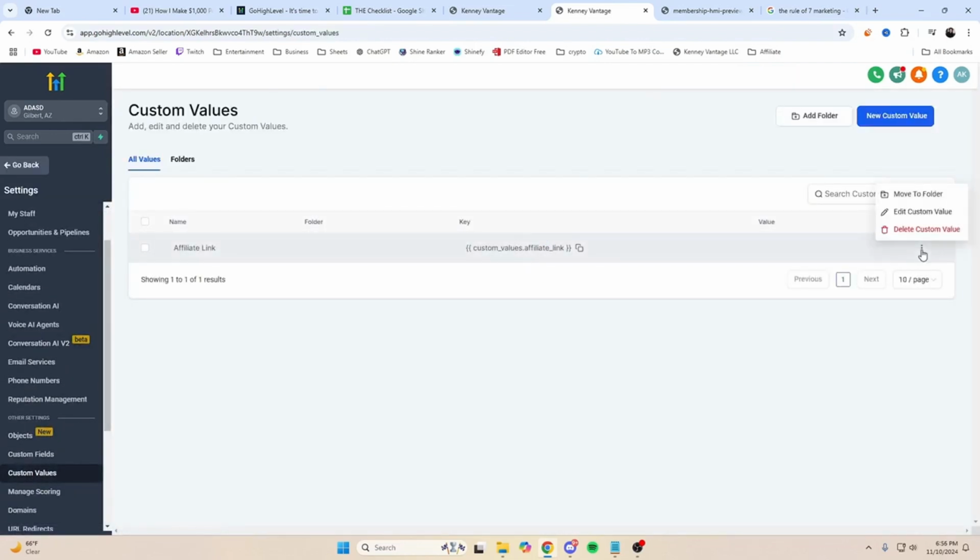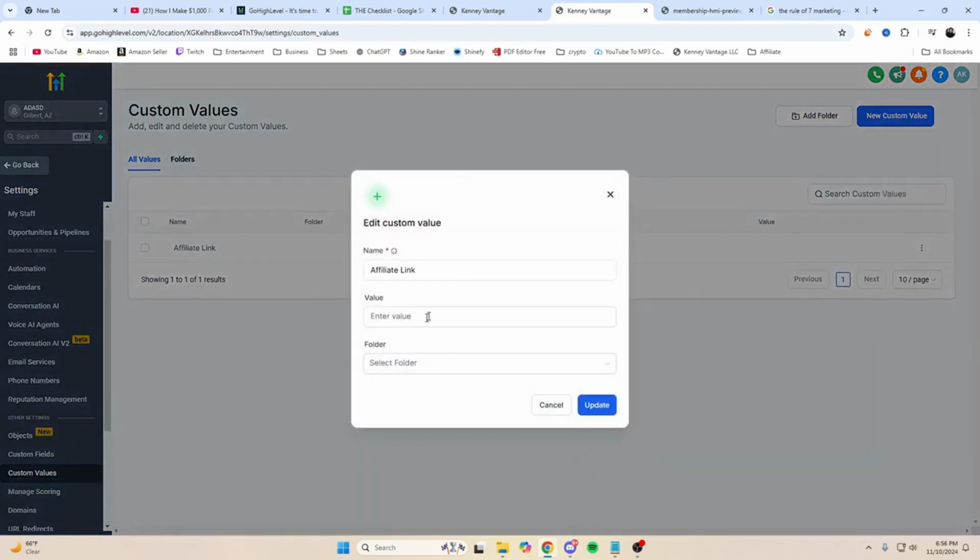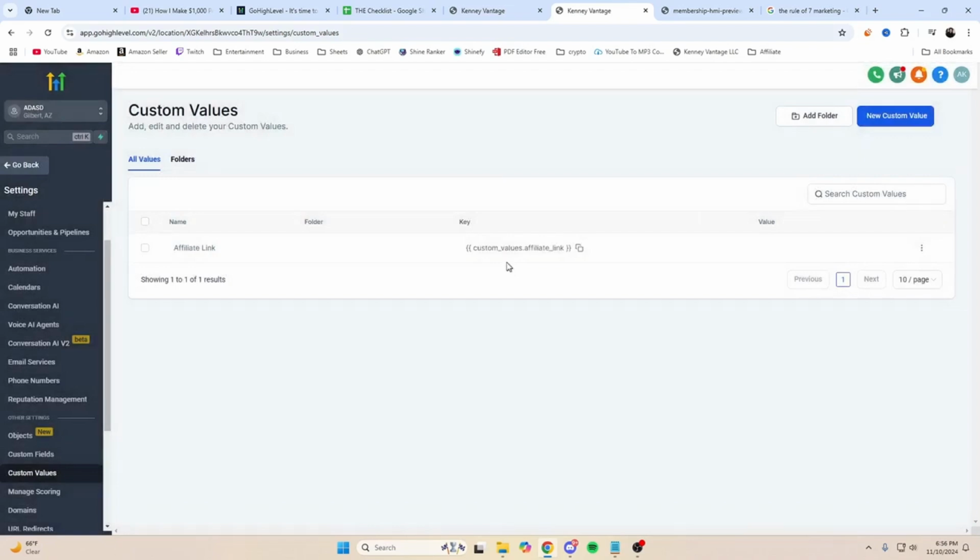And what we can do is we can click the 3 dots, we can hit edit custom value, we can put our affiliate link in here or whatever we want to promote, and then what's going to happen is this is going to change every single link in our email automation, because all the links are custom value affiliate link, and this is going to save us a bunch of time. But that is pretty much how you build a funnel and how you sell things online.